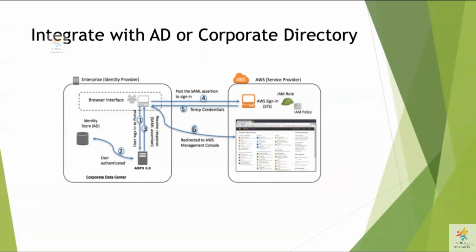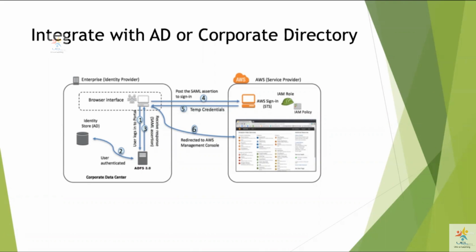The Active Directory sends back a SAML response to the user, or an assertion response in terms of a JSON document. And then the user goes ahead and talks to the AWS STS service with that SAML response retrieved from the AD. The STS, that is the Secure Token Service, presents temporary credentials to the user through the use of an IAM role and a policy that is attached to that role. So now the user can assume that IAM role, or those temporary credentials, to talk to the AWS Management Console.